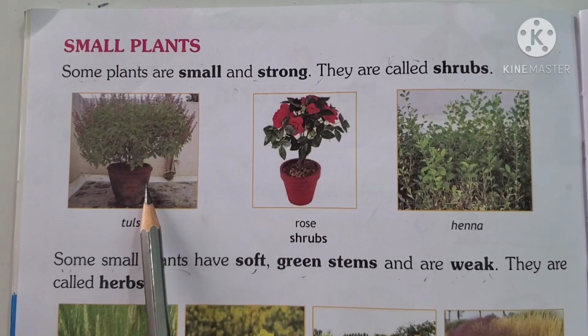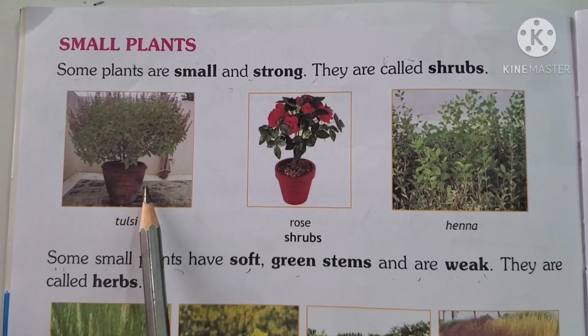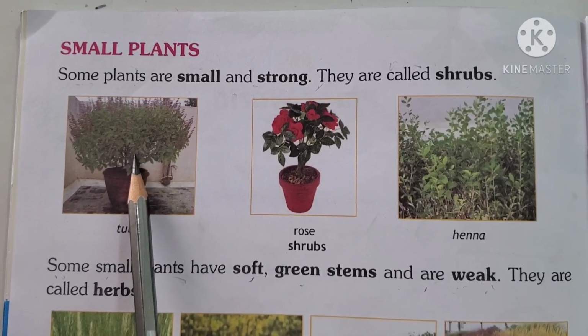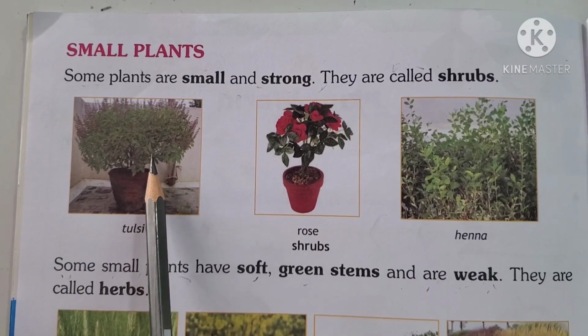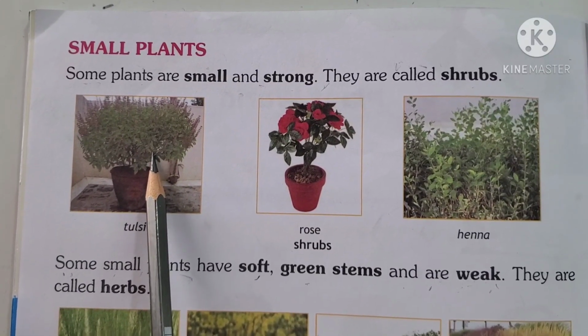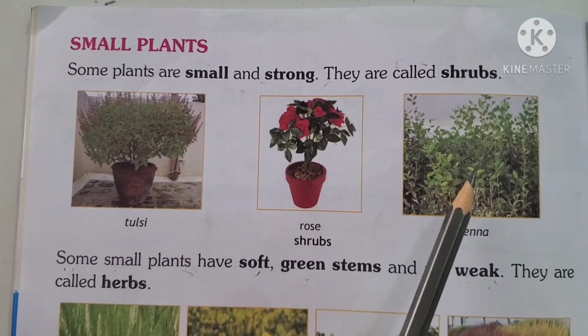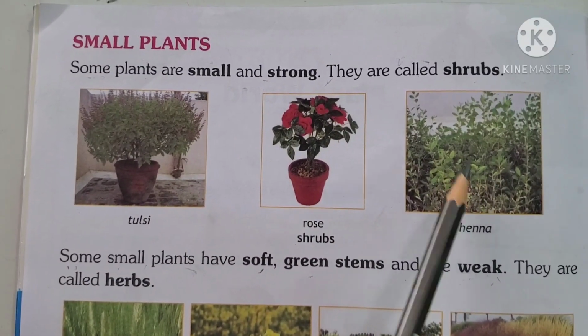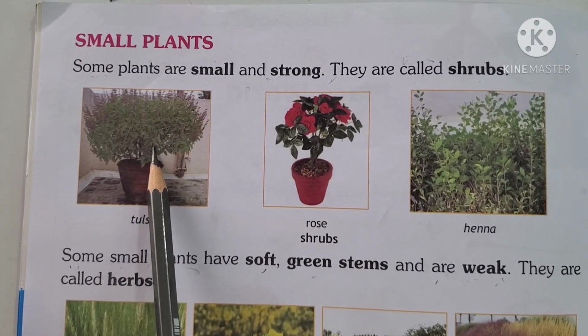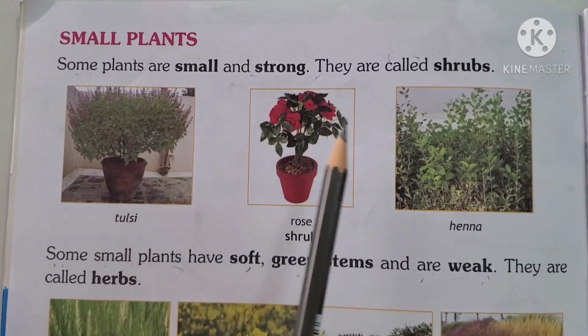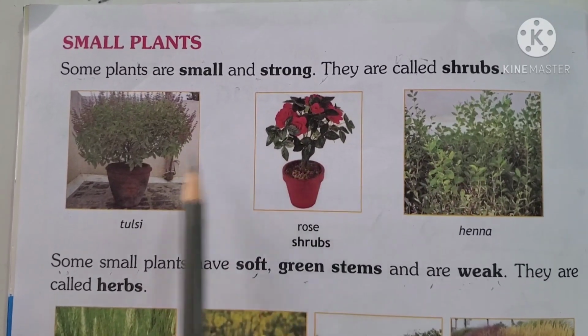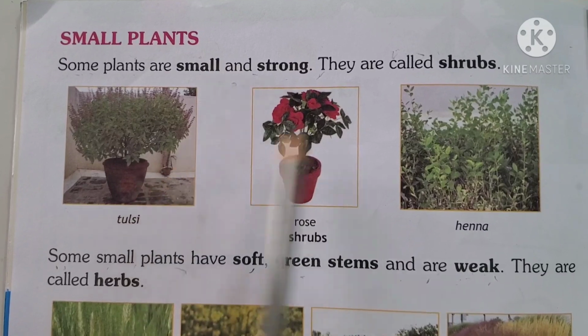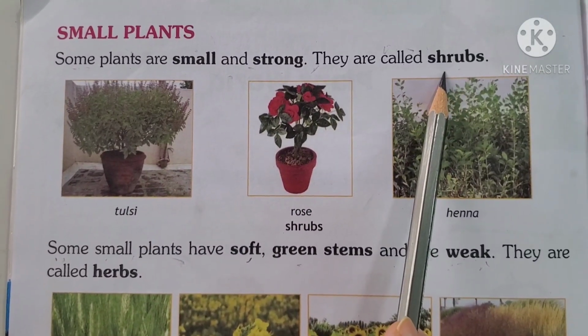So, how do they look? They look small, but they are very strong and they are called shrubs. They are small but strong. So these type of plants are called shrubs.